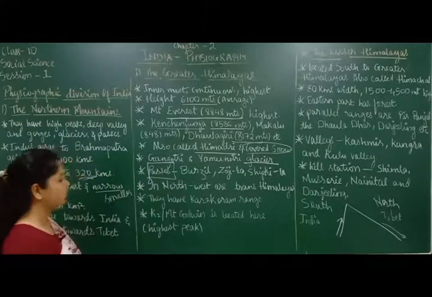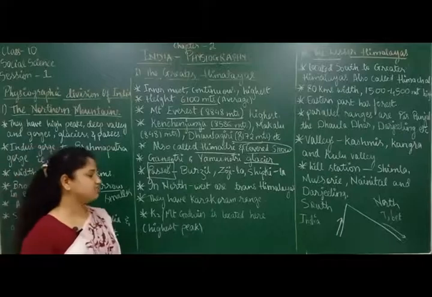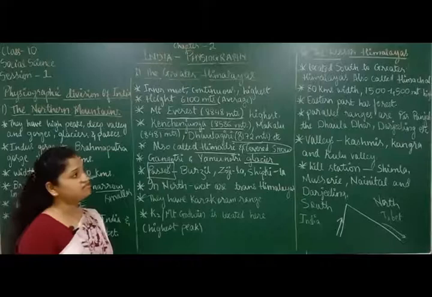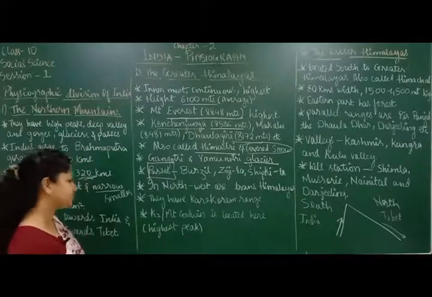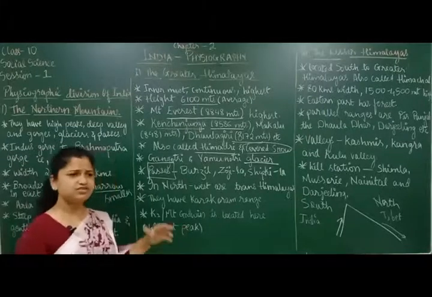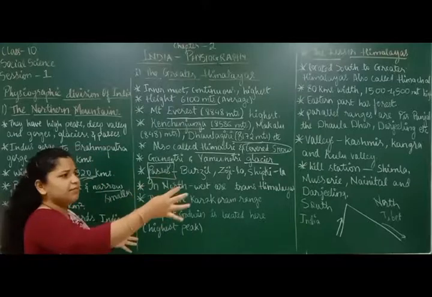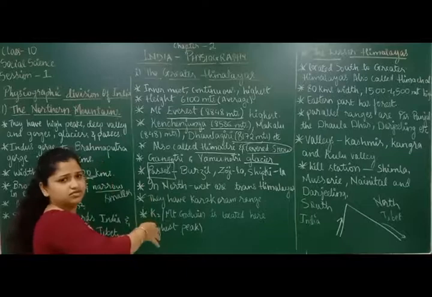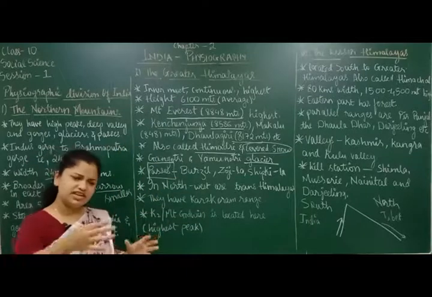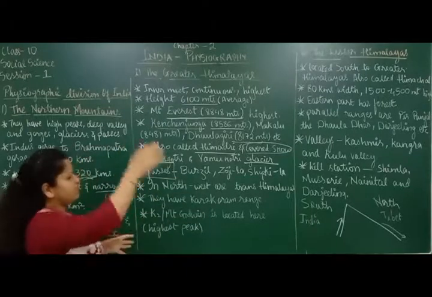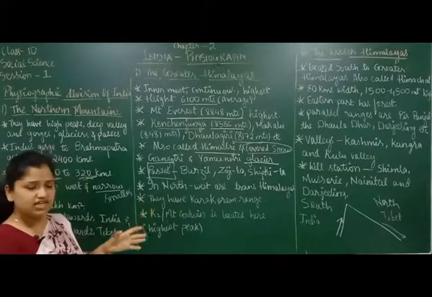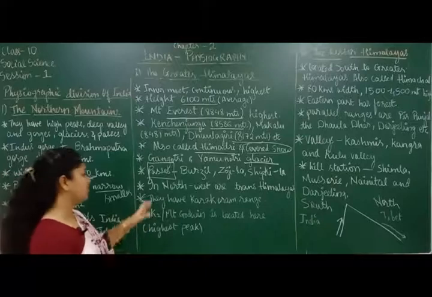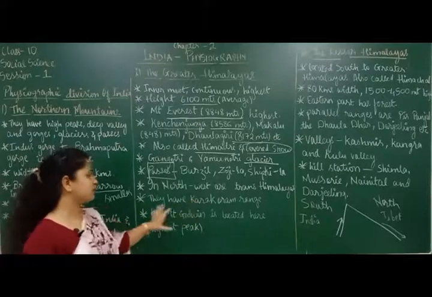Now let's move forward. In the northwest region we have Trans-Himalayas. In the northwestern part, some Himalayas have been separated. You can imagine it like a different mountain, though it is a continuous range, but slightly different from the whole continuous range. Those are called Trans-Himalayas. So these Trans-Himalayas are very important here.